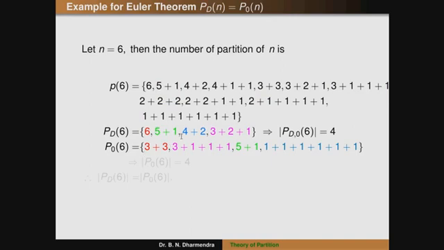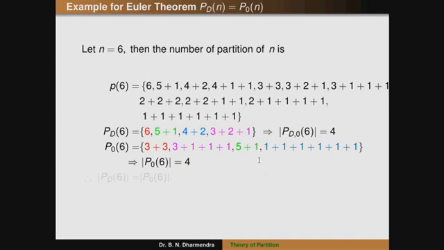Next one, 5 plus 1 goes to 5 plus 1, again 4 plus 2 goes to 1 plus 1 plus 1 plus 1 plus 1 plus 1. Again 3 plus 2 plus 1 can be written as 3 plus 1 plus 1 plus 1. So therefore all are equal, and the cardinality of the number of partitions of n with odd parts is equal to 4.